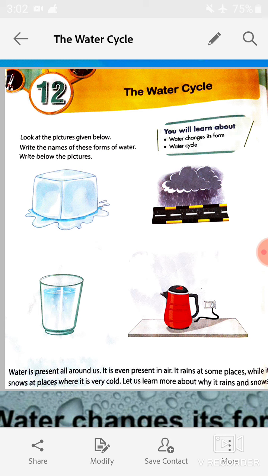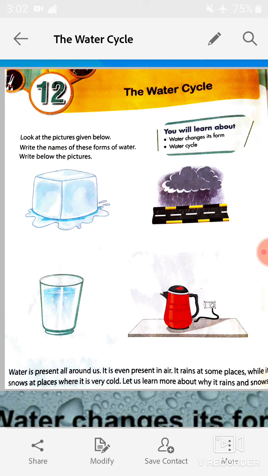Students, look at the first picture. This is the picture of ice. So here you have to write ice. In second, this is the picture of rain and it is water. In next, there is a glass of water. And in the last picture, steam or water vapor is coming out from the electric kettle.